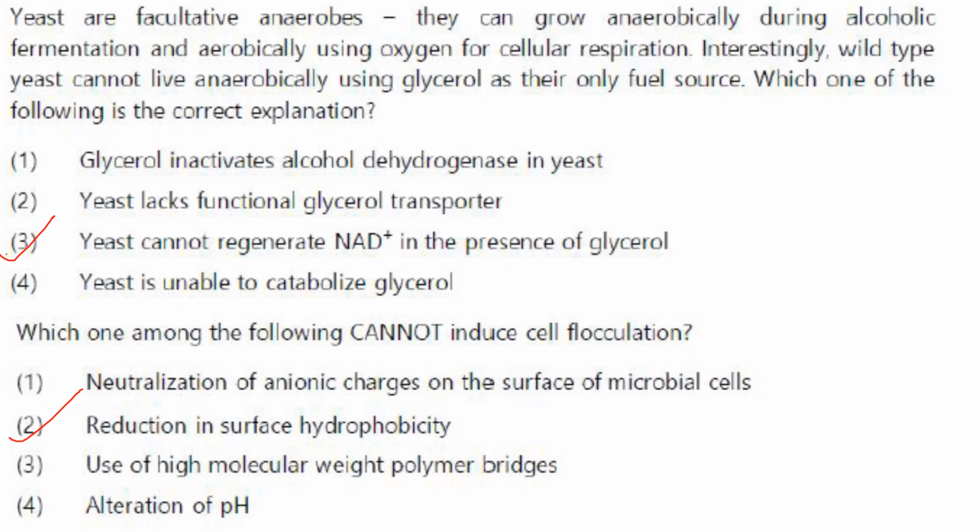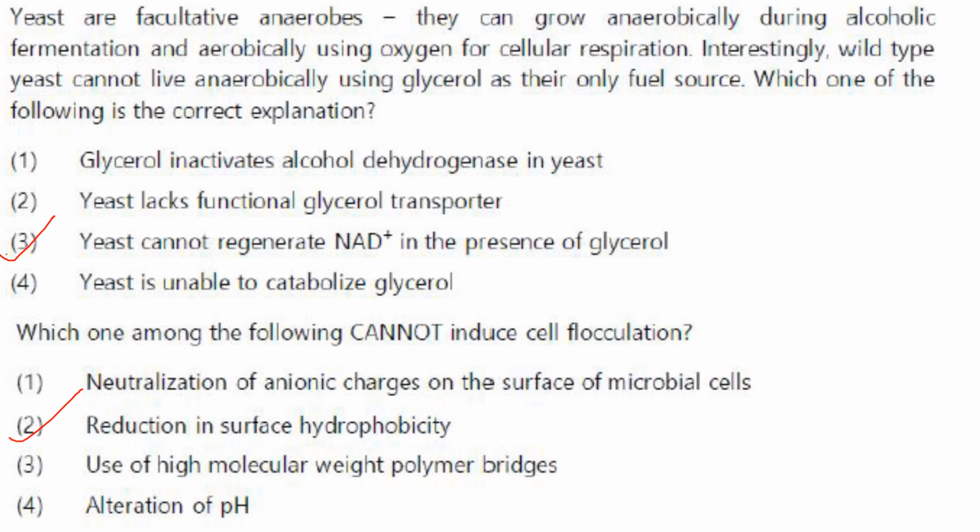Neutralization of anionic charges on the surface of microbial cells. Yes, that will result in cell clustering. Reduction in surface hydrophobicity. Now that will not result in flocculation because hydrophobicity or water repelling property can enhance cell-cell attraction and aggregation resulting in flocculation.